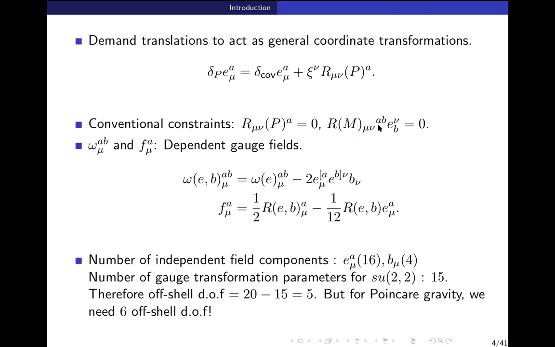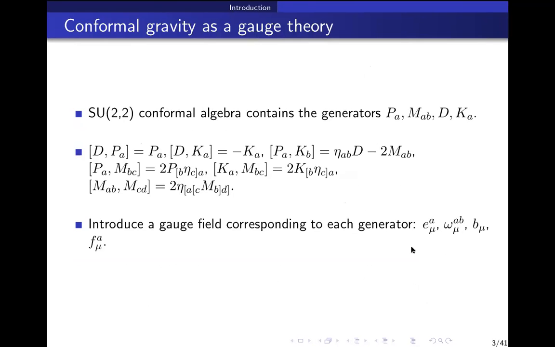I see. But one more way to think about it, which is also said usually in popular treatments, is that ultimately we need to go to a theory of Poincare gravity. And Poincare gravity, we know, has 6 off-shell degrees of freedom, right? Because there are 10 degrees of freedom of the metric, and four diffeomorphisms which you subtract. And that defines your off-shell degrees of freedom. It has 6, whereas here we have a lot of off-shell degrees of freedom. So how do we reduce these many degrees of freedom to 6, if you ask?